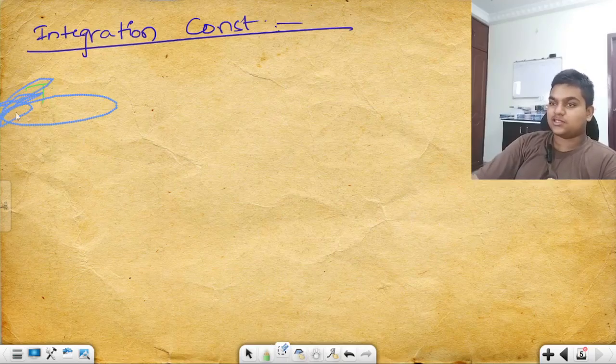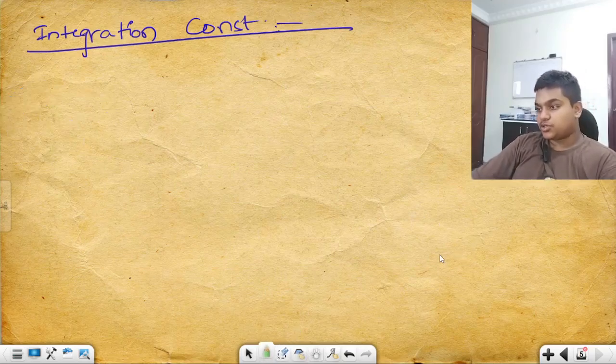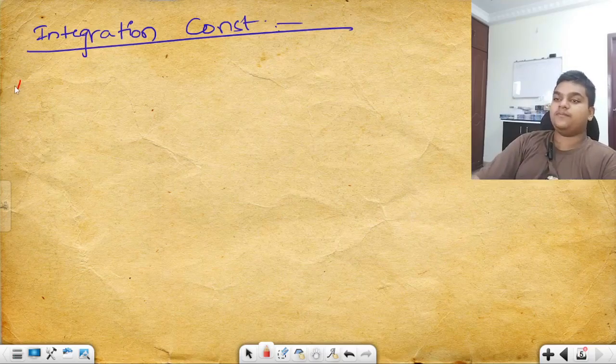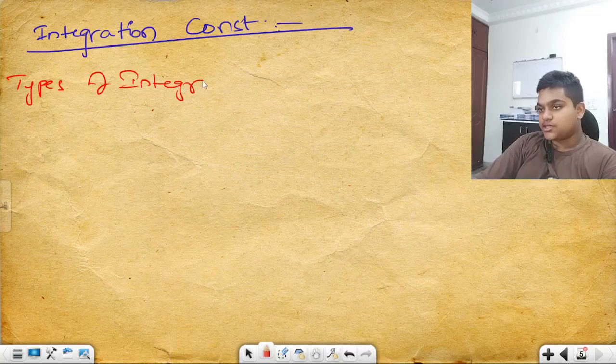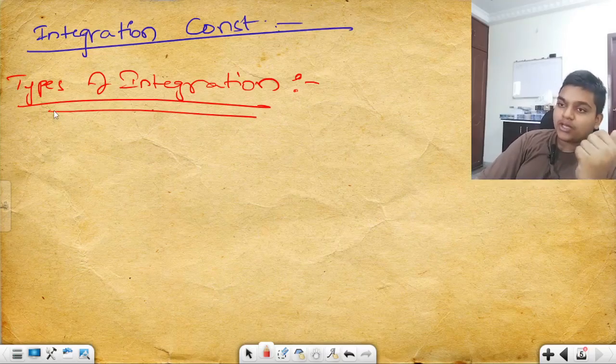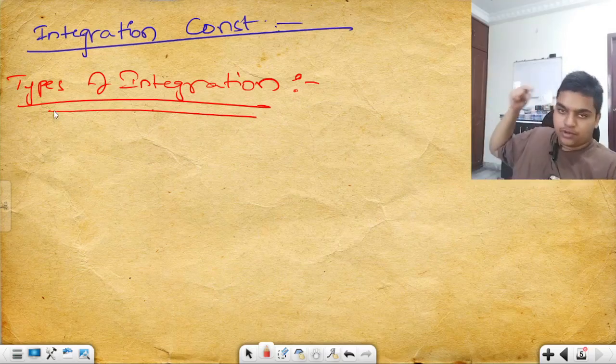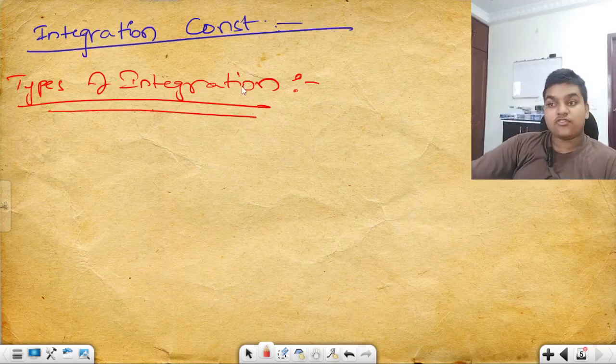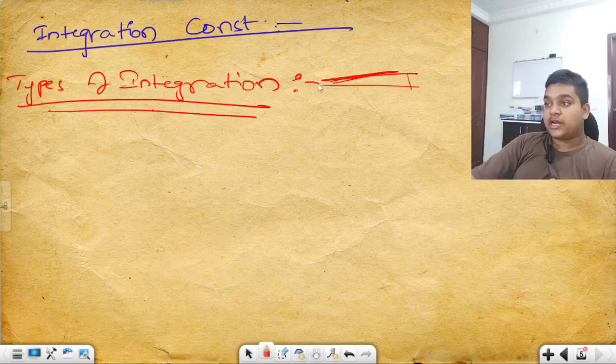Sorry, I thought it is a green board. Types of integration. See guys, if you want this note, I'll be writing it neatly. If you don't want this, there is no point in writing it neatly and wasting your time, right? So that is why I'm writing it as we write on the whiteboard there. Same way I am writing it here. If you want the notes, please let me know. I'll be writing it neatly, and I'll be sharing this lecture notes also.